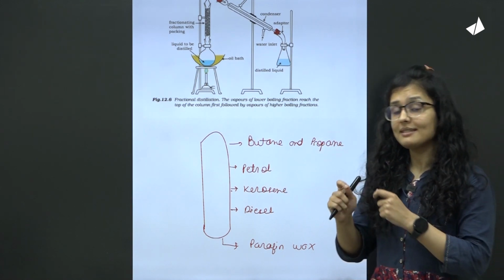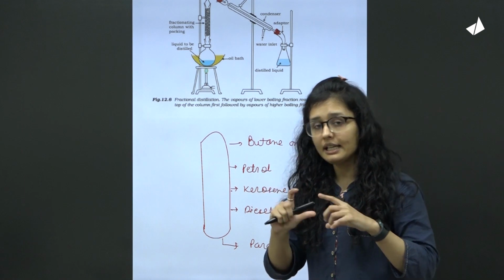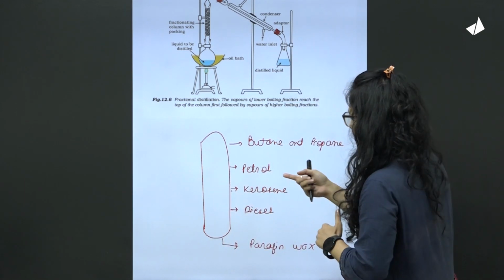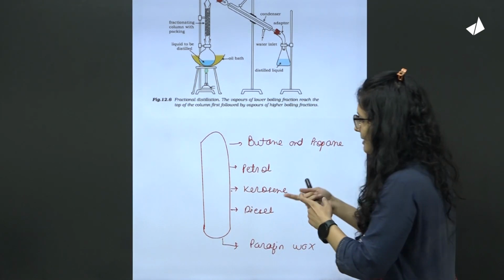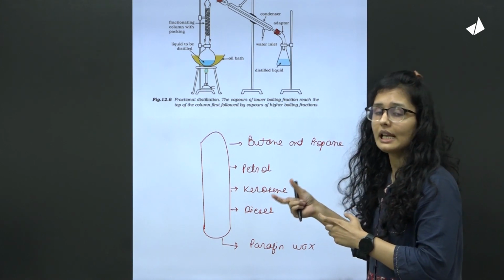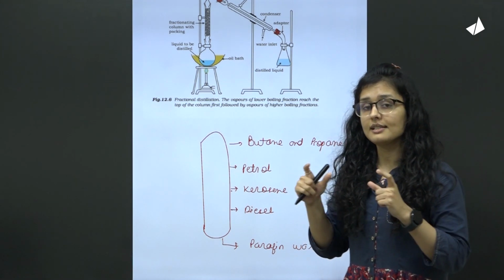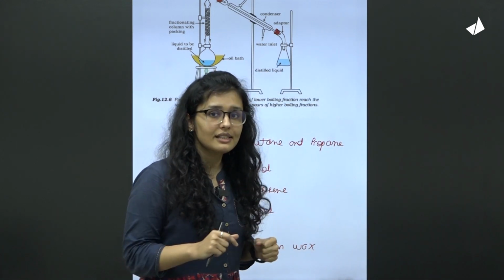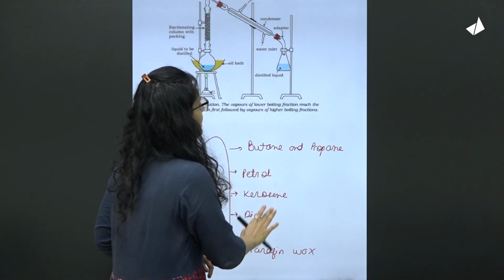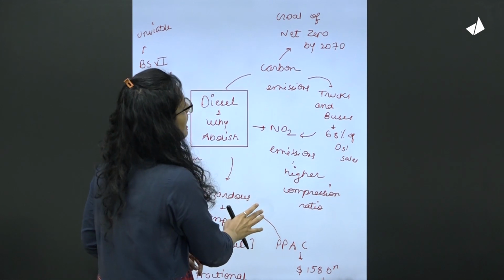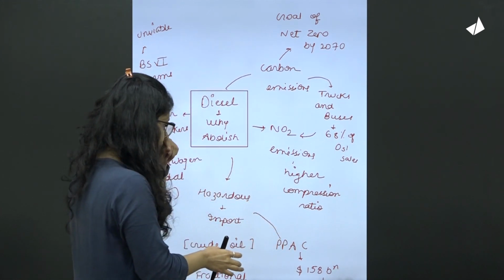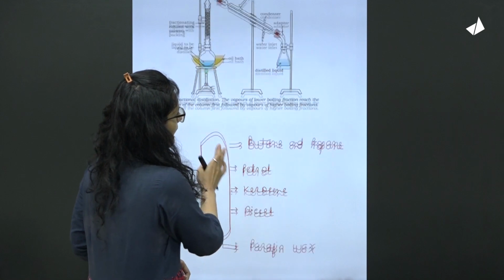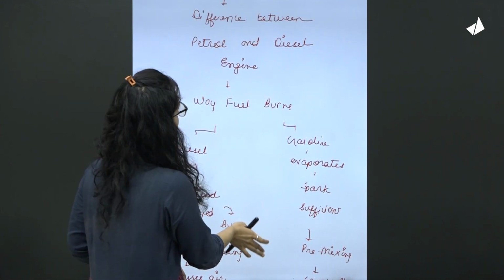The petrol-based engines are designed in a different way, because the fuel is less condensed, less heavy, whereas diesel is heavier in nature. So that is why there is a difference. And now we'll look at the difference between petrol and diesel engines to understand why the diesel engines are more harmful. So what is the difference here in both petrol and diesel-based engines?